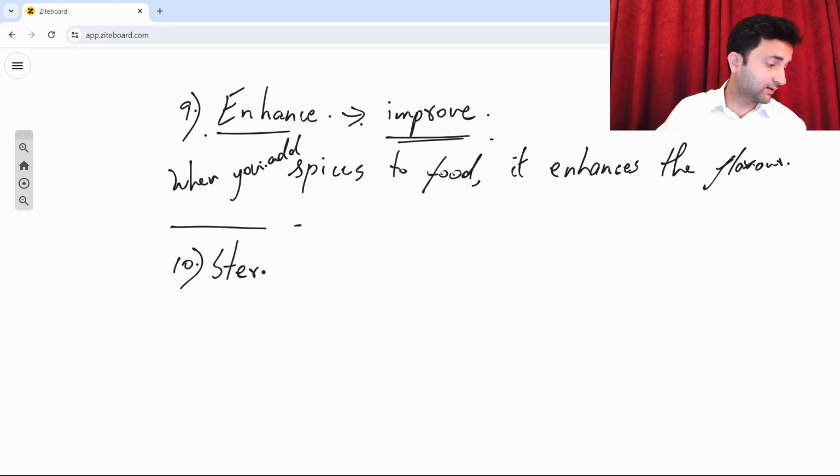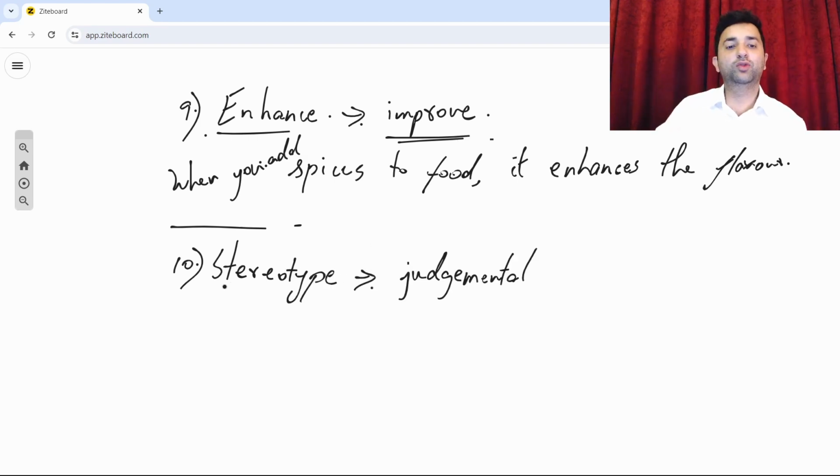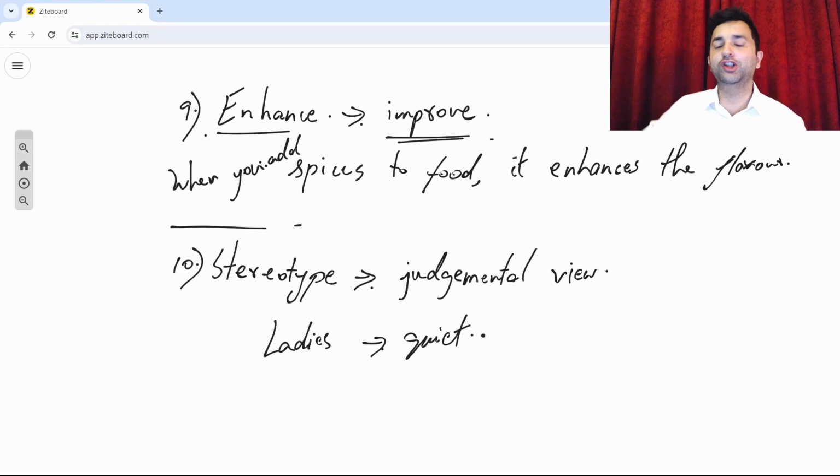The word stereotype. Now, an easy way to think about this meaning would be having a judgmental view about something. Let me give you an example. A typical stereotype would be that ladies are supposed to be very quiet, like ladies shouldn't talk that much, or they should be very polite. That is the expectation from society, or a judgmental view, like a lady must be like this. That is a typical stereotype.